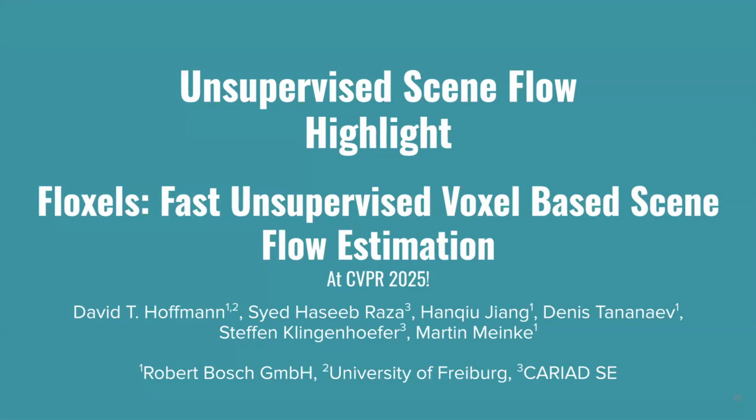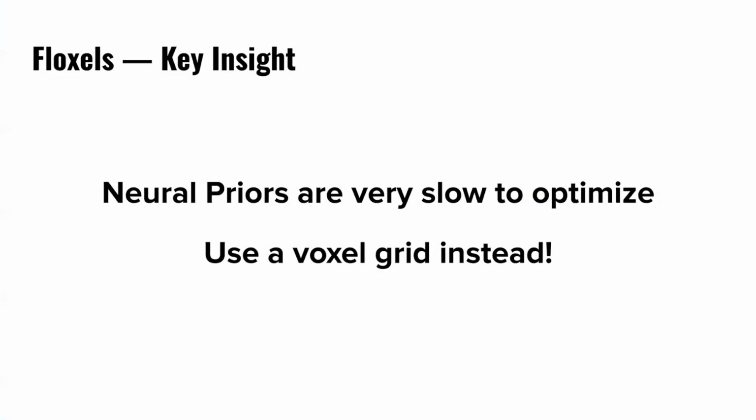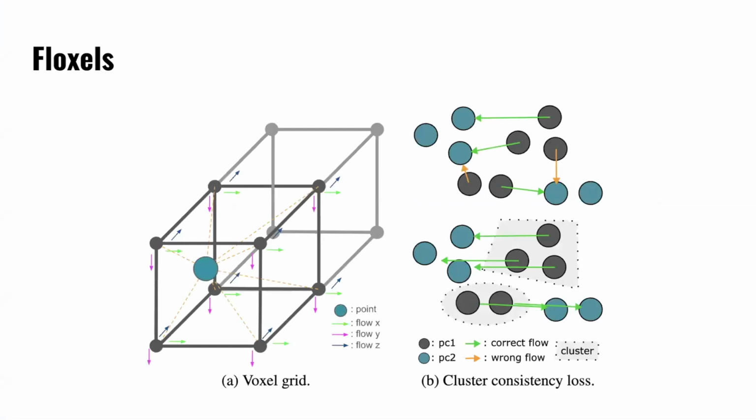It's very close, but it solves the runtime issues that David was talking about in his talk. And this is really cool because what they do is they apply the trick that has already been applied to NeRFs. We talked about how neural scene flow prior is basically a deformable NeRF. And in NeRFs, what's common to speed them up is to just use a voxel grid instead. So Floxels takes some of the ideas from NeRFs and some of the ideas from Euler flow, and instead of using this MLP neural prior, it uses a voxel grid to optimize instead. And this gives them incredible speed ups. I mean, it is 100 times faster than Euler flow.